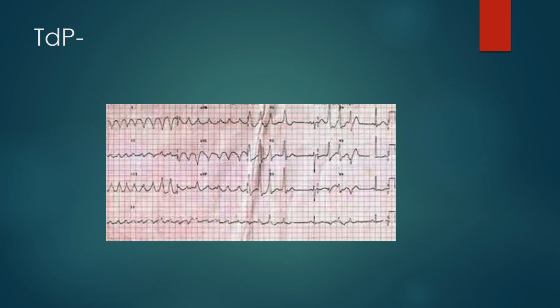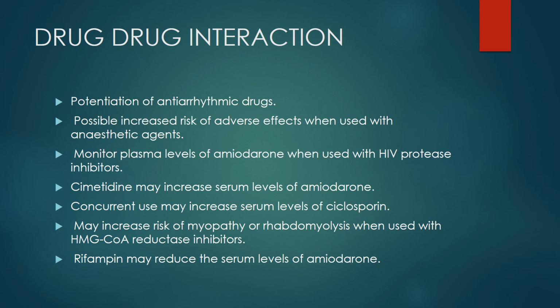This is the ECG. Now coming to drug-drug interactions, let's see what they are. So this is potentiation of antiarrhythmic drugs. If you are using another class of antiarrhythmic and you use amiodarone along with it, then this causes potentiation of the other antiarrhythmic drugs.